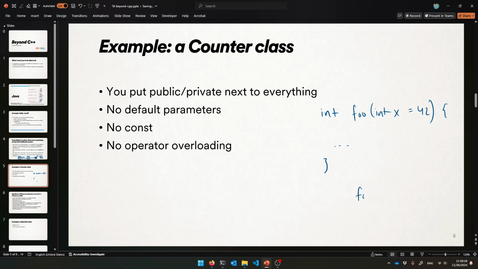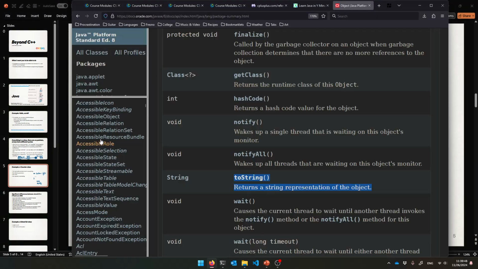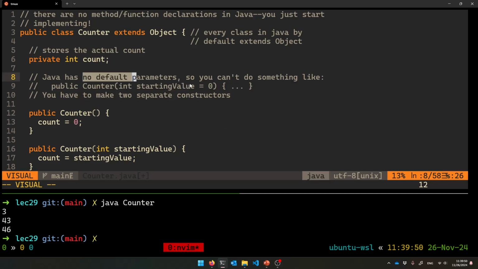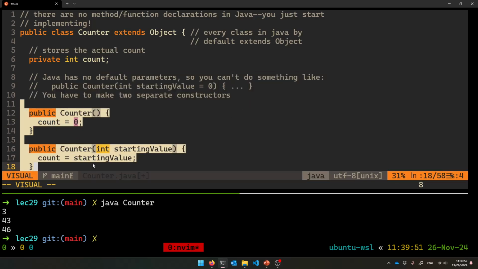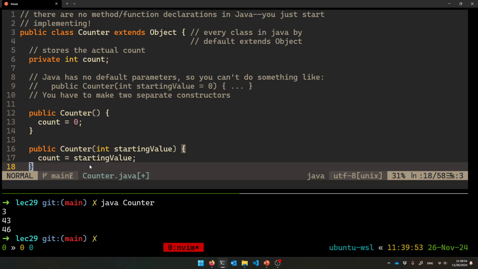If you call foo without any arguments, it will get the default 42 value and run with that. You could also pass along something else, and that will take precedence and be put into x instead. But if you don't give something, the default is 42. That's a default parameter, so that exists in C++. I guess in Java they thought that was too complicated, so you have to spell it out in Java and just give two separate constructors, okay?